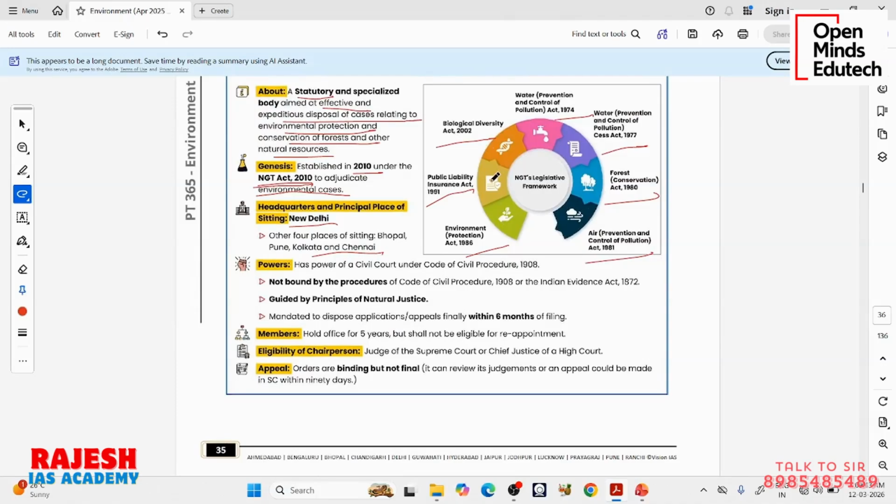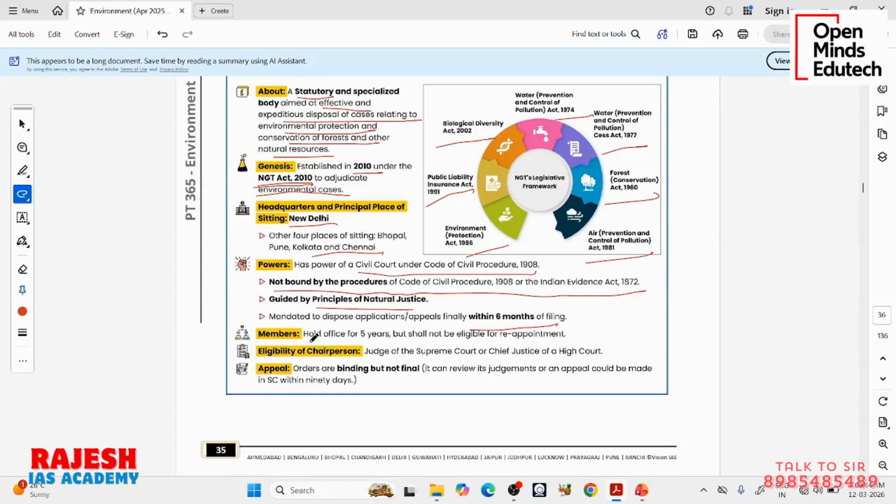Okay. So it has the power of a civil court, but it is not bound by these processes. It is guided by the principles of natural justice. Legally, it is mandated to dispose applications within 6 months of filing. If you file a complaint, NGT is mandated to dispose within 6 months.